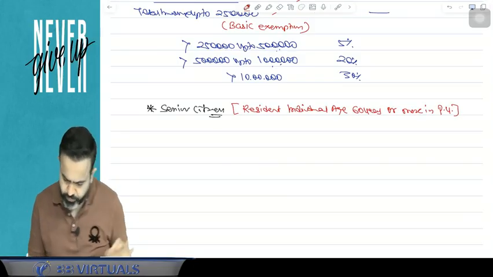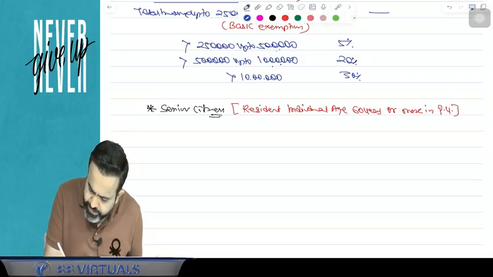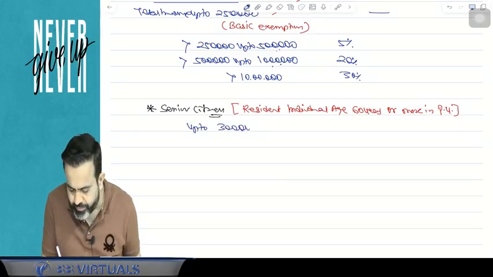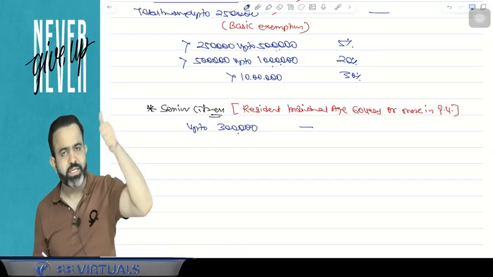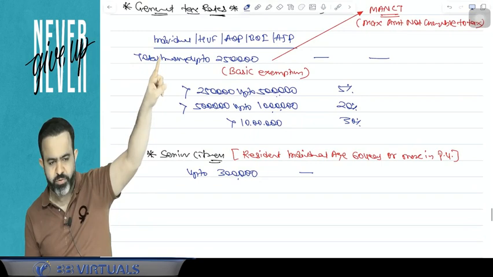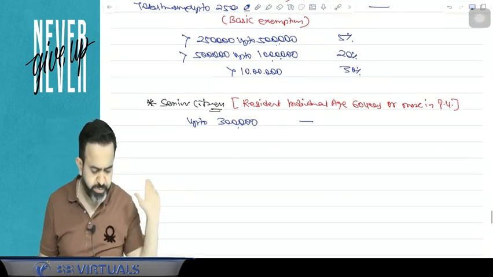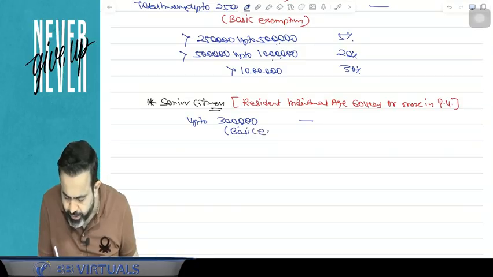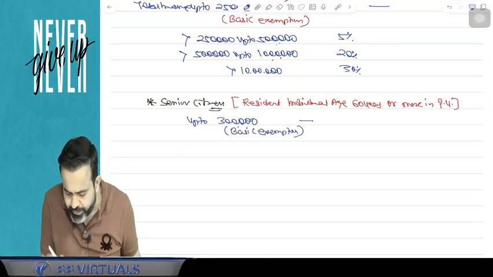So guys, here in case of senior citizen, lawmaker says that up to 3 lakh there is no tax. So basic exemption is increased to 3 lakh from 2 lakh 50,000. So here it was 2 lakh 50,000, here it is 3 lakh. 3 lakh is basic exemption. So in case of senior citizen, your basic exemption is 3 lakh.